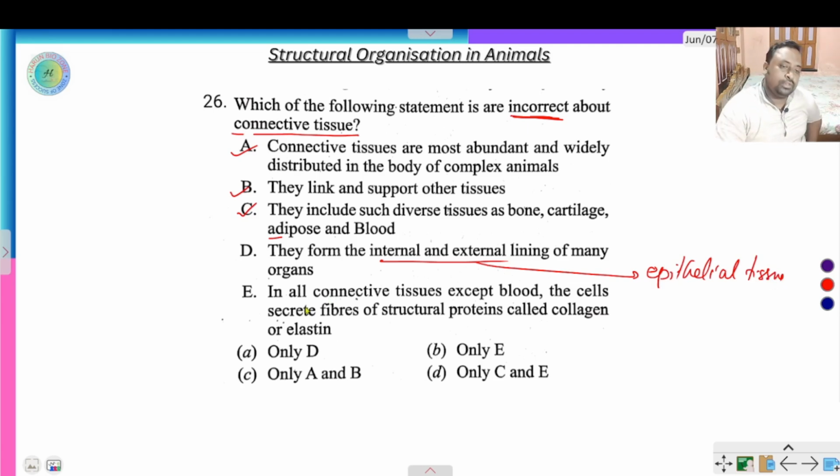In all connective tissues except blood, the cells secrete fibers of structural proteins called collagen and elastin. Yes, in case of bone, there is collagen fiber present. In case of cartilage, there is collagen fiber present. In case of blood, there is no collagen fiber present. Only D is the incorrect option. So here D is incorrect, but all the others are correct options.